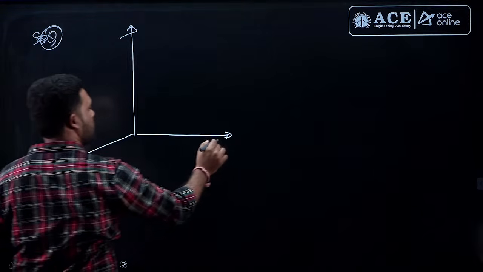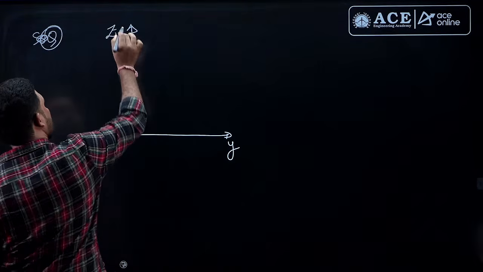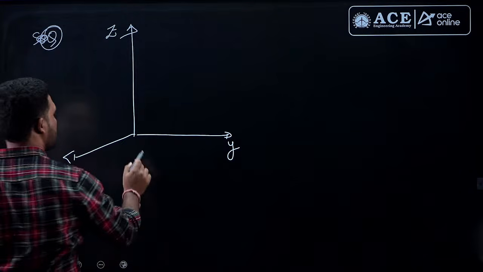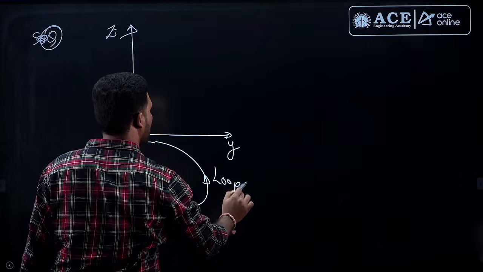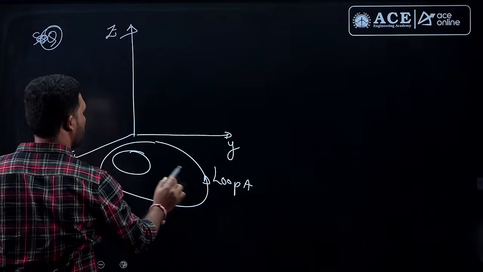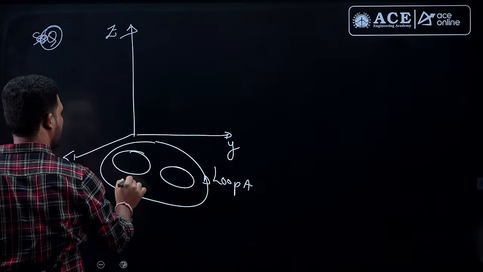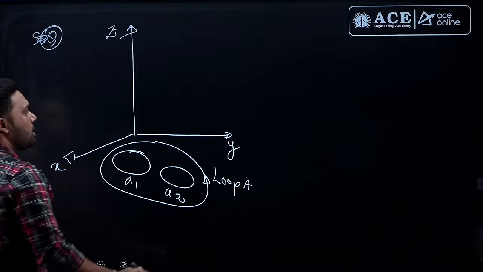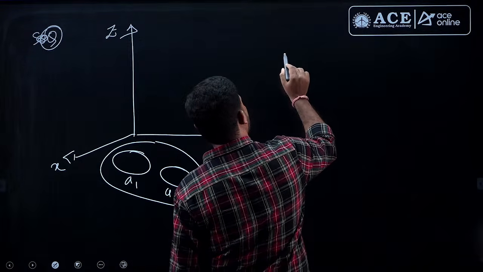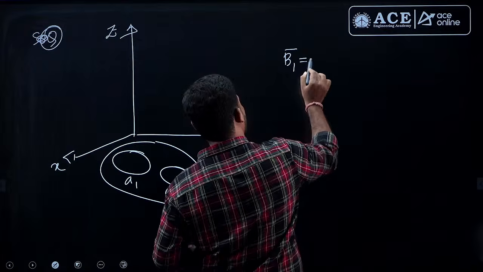So, the coordinates x, y, z, fine. There is some loop given here. We call this loop A, and there are two more loops. Loop 1 has area A1, and loop 2 has area A2. The magnetic flux densities enclosed by them are also mentioned in the question.